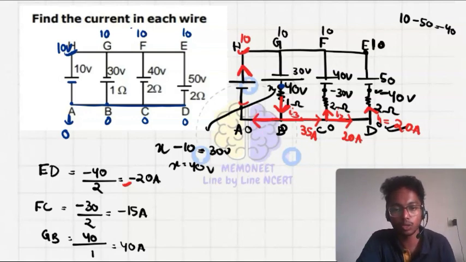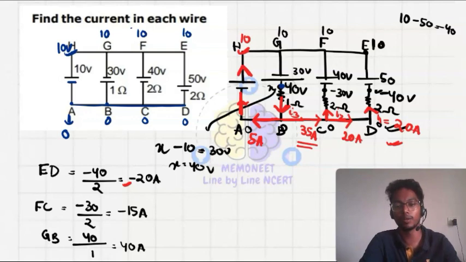Okay, so here 35 is gone, 35 is gone here, and 40 is coming, so how much current will be passing through this, that is 5 ampere. Okay, so what do we get? In the first wire 5 ampere is going, then in the second, I3 is 40 ampere, I2 is 15 ampere, then I1 is 20 ampere, that is the current passing through it. So with this I complete my today's part.